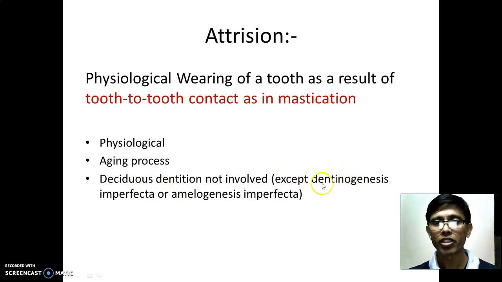Normally it is considered to be dentinogenesis imperfecta, where dentin formation is imperfect, or amelogenesis imperfecta, where enamel formation is defective. In those cases, in the deciduous tooth you will have these changes of attrition. Otherwise you will not see attrition in the deciduous dentition.